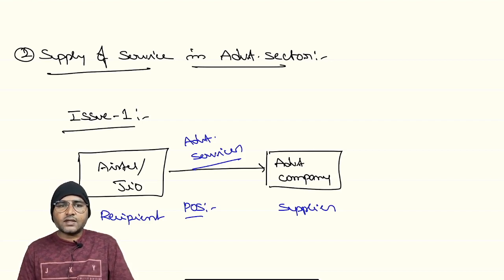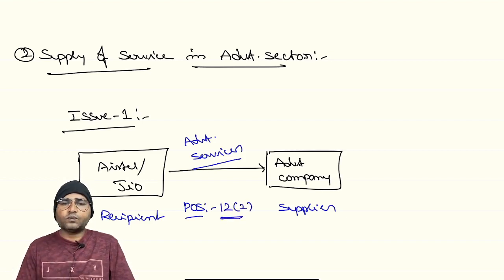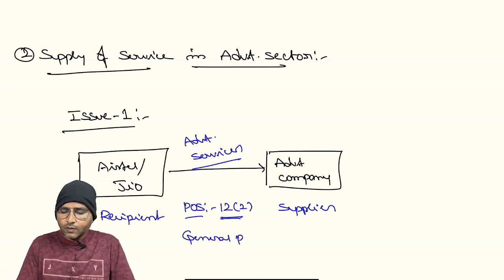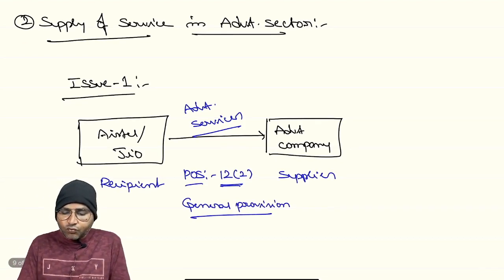Most of the students are thinking about 12 subsection 14, right? But please remember, this is the place of supply as per 12 subsection 2. That is the general provision. Sir, there is a provision 12 subsection 14. No, it is about the advertisement services.